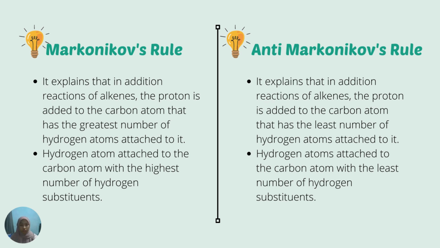Markovnikov's rule explains that in reactions of alkenes, the proton is added to the carbon atom that has the greatest number of hydrogen atoms attached to it, which means the hydrogen atom attaches to the carbon atom with the highest number of hydrogen substituents. Usually the protons are the hydrogen atoms which attach to the carbon atom that has the highest number of hydrogen atoms attached to it. The counter ion is attached to the other carbon atom, so the end product will be an alkane.